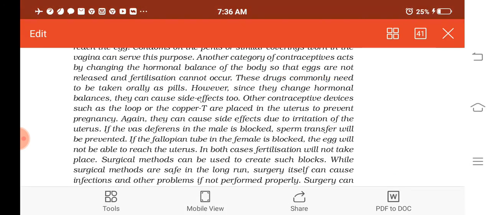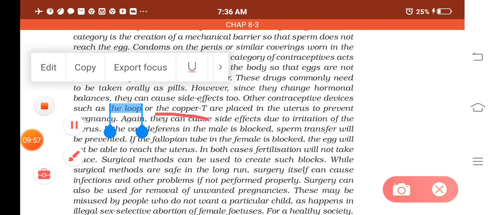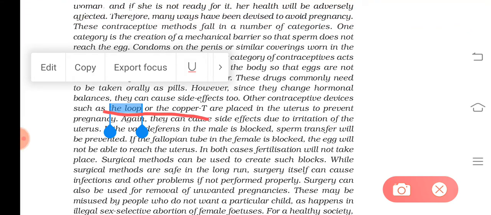Okay, then next is the intrauterine contraceptive devices. What are they? They are certain devices, like certain loops or copper T, etc. With the help of a medical practitioner, it will be inserted inside the body of the female. Understood? So the problem is they can cause side effects due to irritation of the uterus. So this is what intrauterine contraceptive devices are.